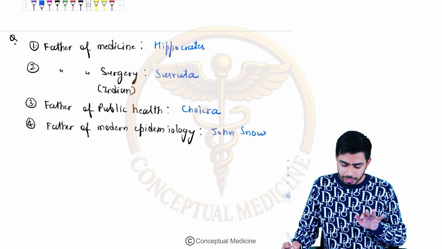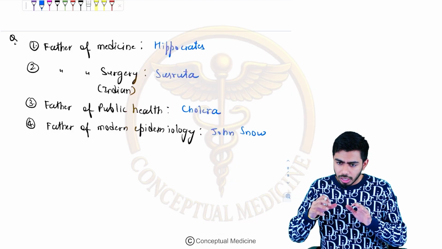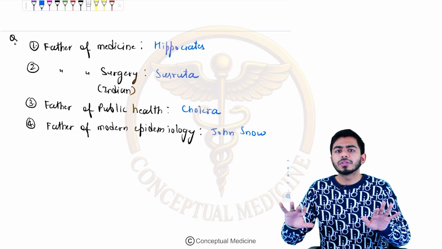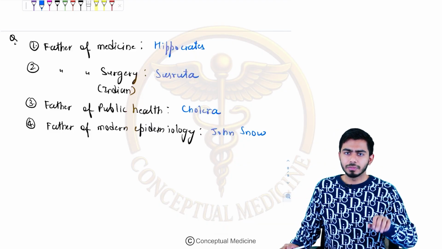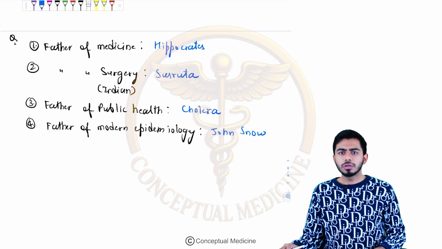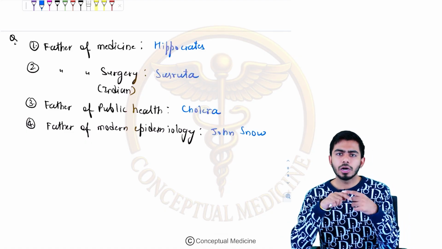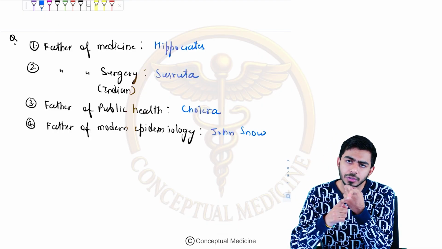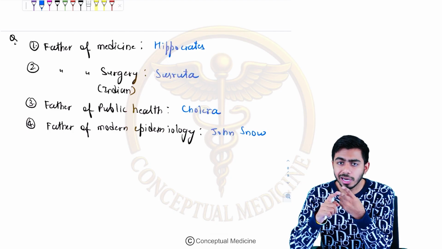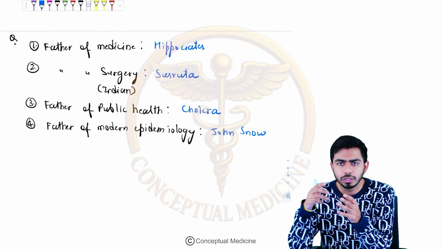So that was about the basics of epidemiology, and in the next chapter I will be talking about the components of epidemiology. The description part of epidemiology I will talk about in the next section. I shall be talking about descriptive epidemiology, analytical epidemiology, and experimental epidemiology in the upcoming section.